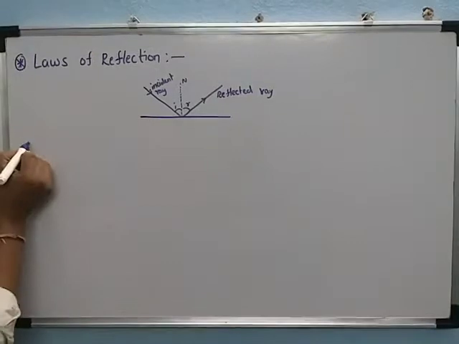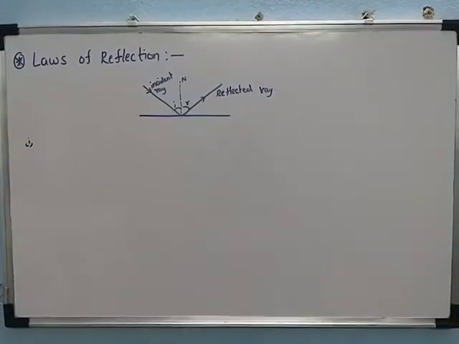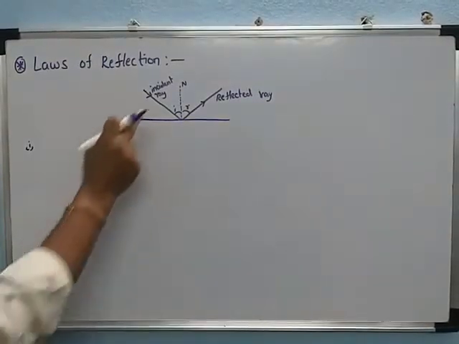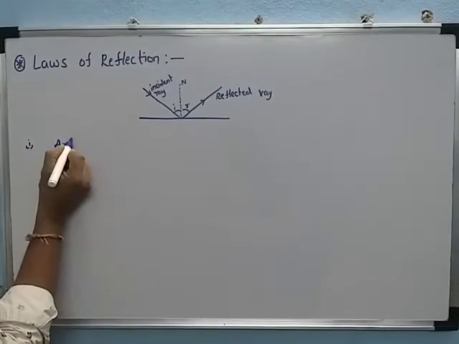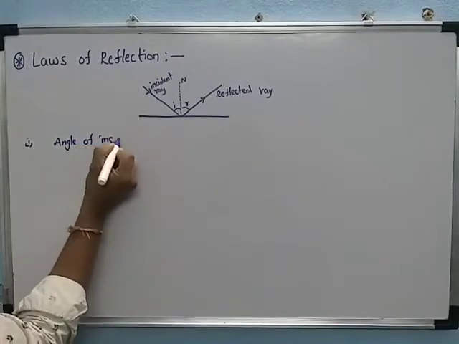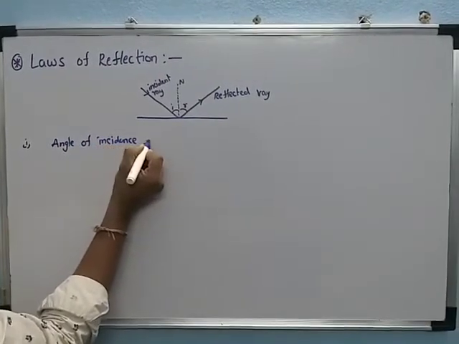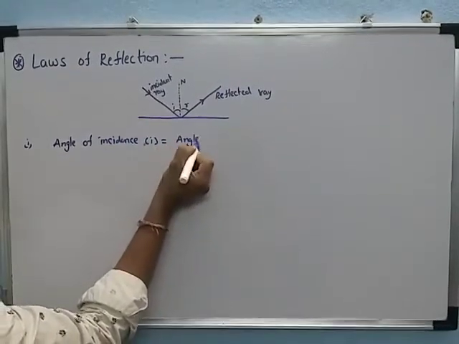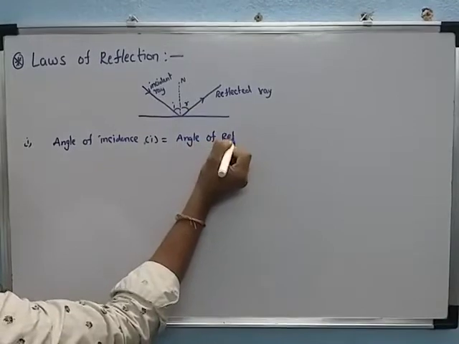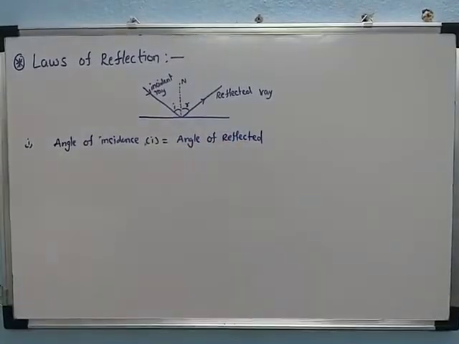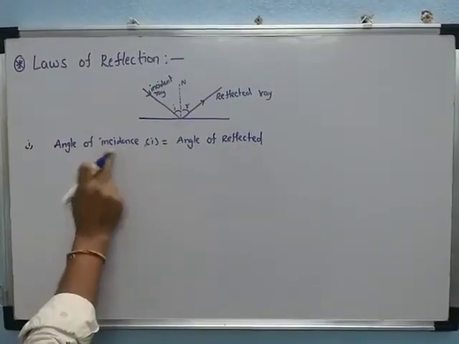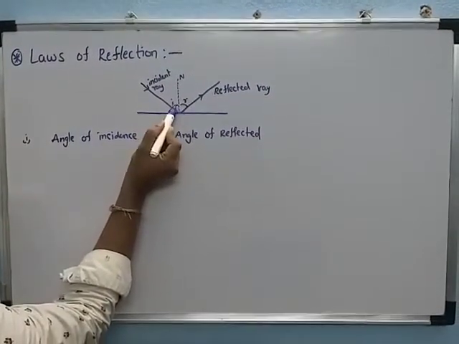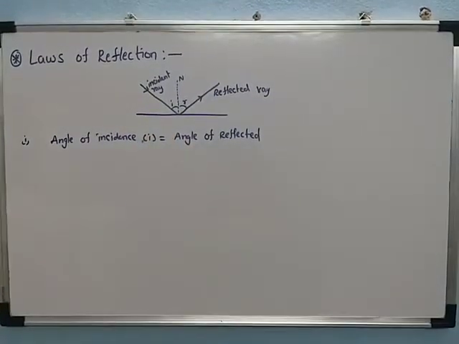Now, we can discuss two points in the laws of reflection. The first point: the angle of incidence is equal to the angle of reflection. This is the first law. See, the angle of incidence is equal to the angle of reflection. Means whatever angle is considered here, the same angle will be considered here also.